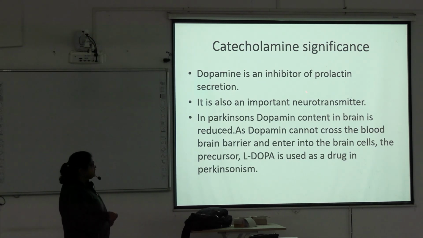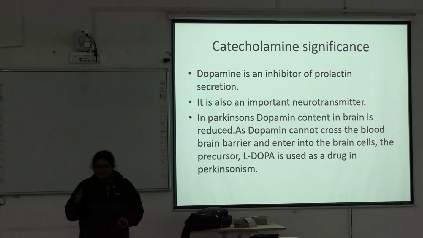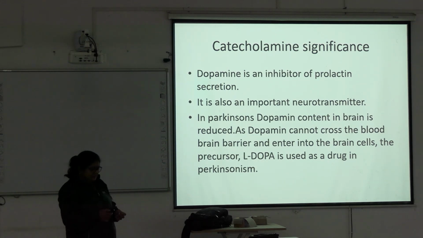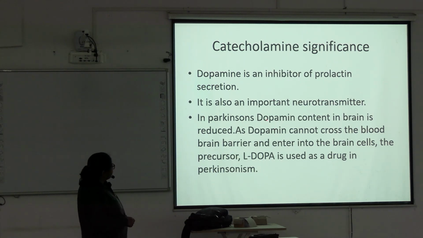It is also an important neurotransmitter. In Parkinson's, dopamine content in the brain is reduced. Parkinson's disease is a neurological disease. There is a shaking like this. In old people, you may sometimes notice that the hands are shaking, this type of neurological disorder. Other signs are also there, but in Parkinson's disease, dopamine content in the brain is reduced.